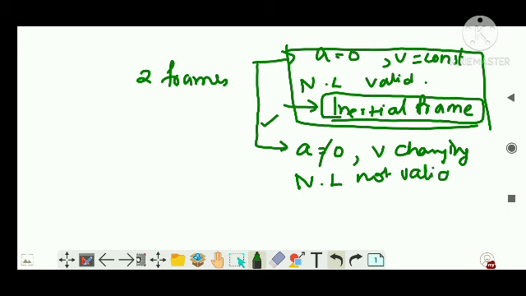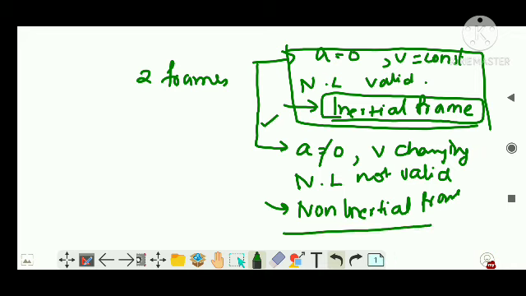Those types of frames are known as non-inertial frames. Clear? So there are two types of frames. We can apply the laws of motion explicitly only in an inertial frame, where the observer is stagnant, or moving with a constant velocity without any acceleration.